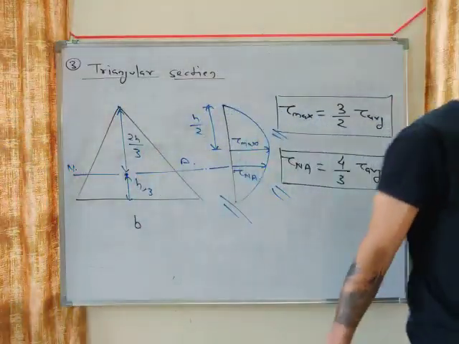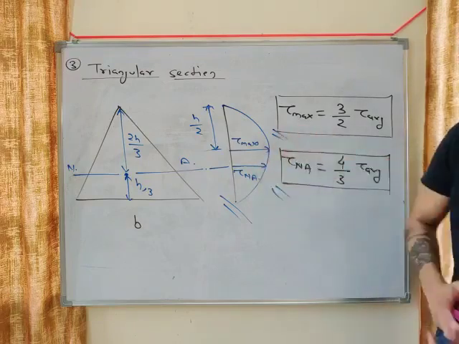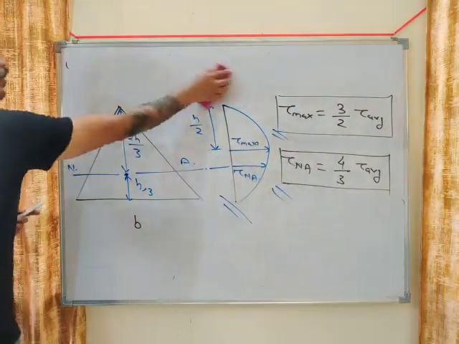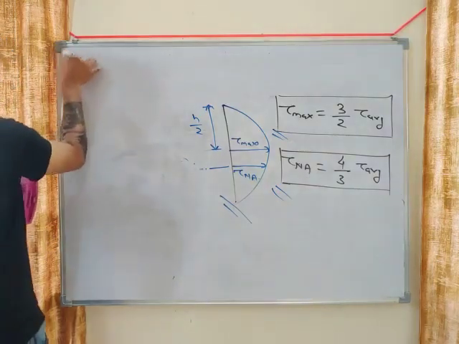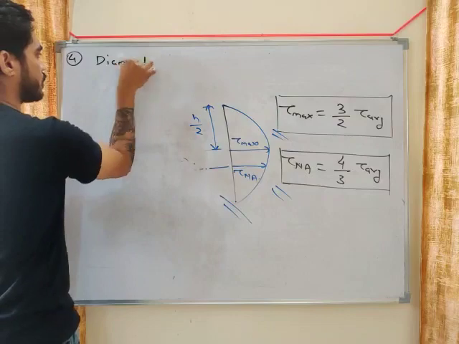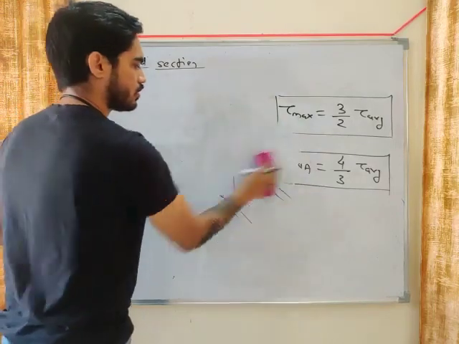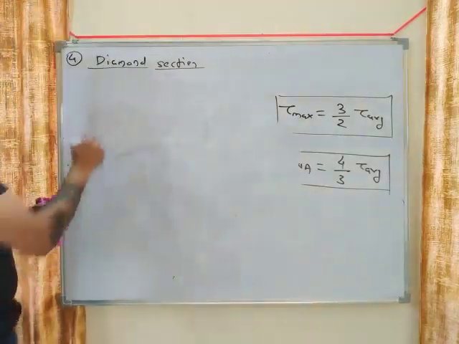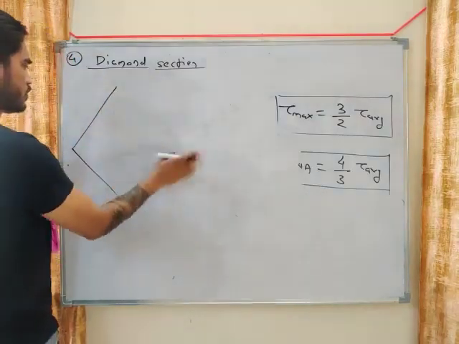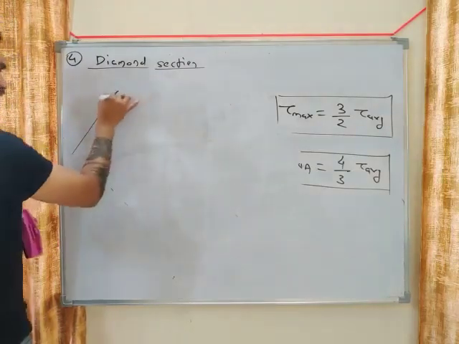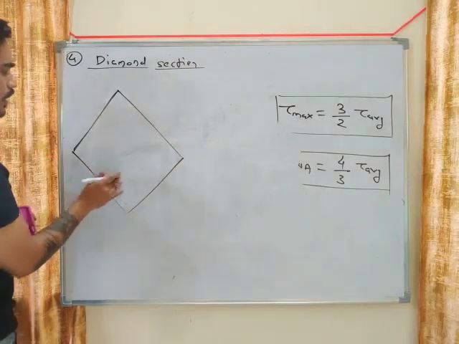All right. So we have seen this diagram for rectangular section, circular section, and triangular section. Moving on, the fourth section that we will consider is known as a diamond section. Now, what is a diamond section, my friend? You will not see this diagram in a lot of books. You will rarely see questions from diamond section. Rarely 1 or 2 questions will be there from this section. So it is not a very popular section.